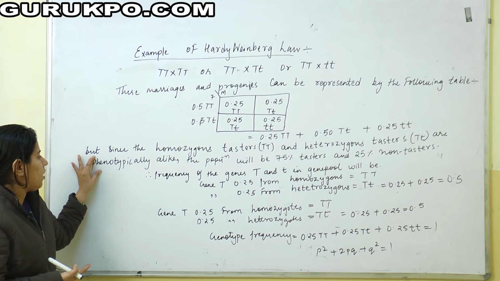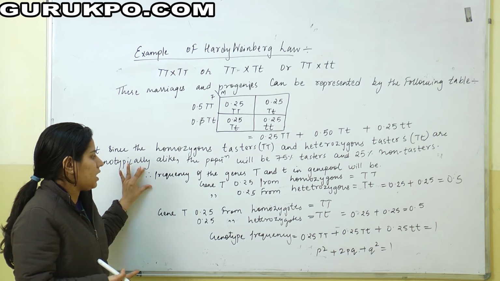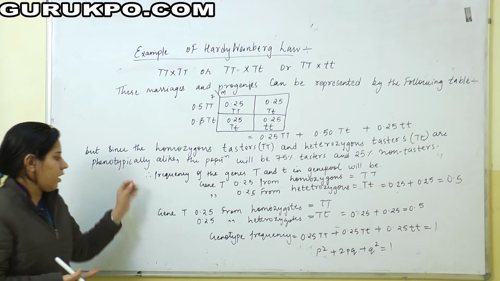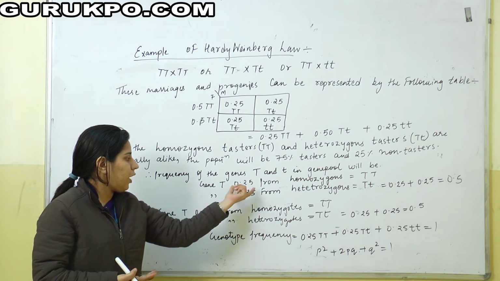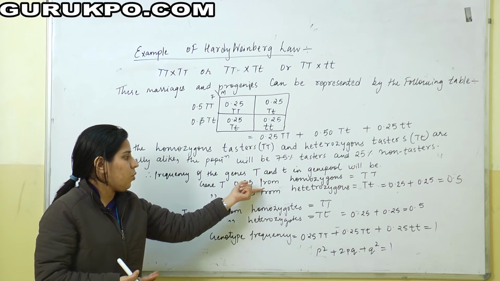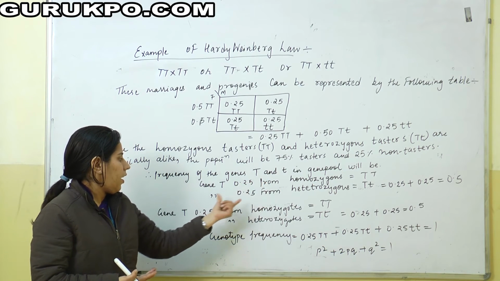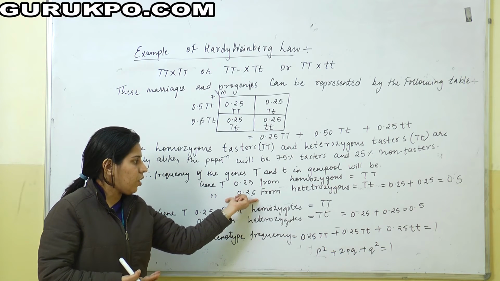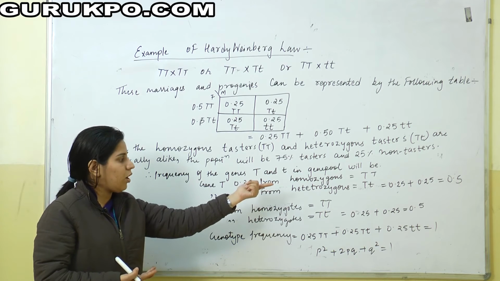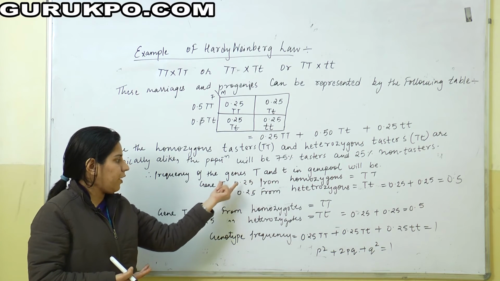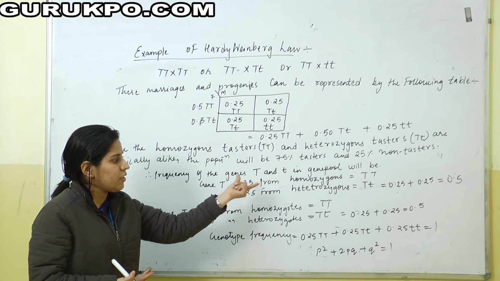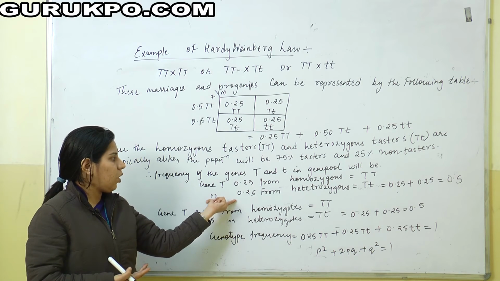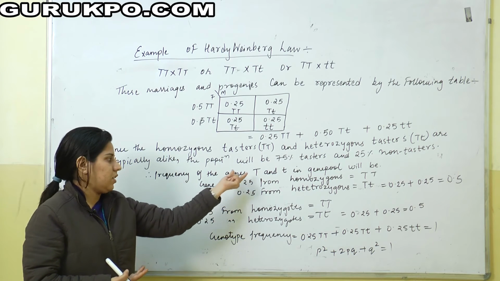In this situation, the frequency of the gene T and small t in the gene pool will be, for gene T, 0.25 from homozygous, that is TT. For gene T from heterozygotes, that is capital T and small t, it is 0.25, so 0.25 plus 0.25 is equal to 0.5. That is the total gene frequency of capital T.